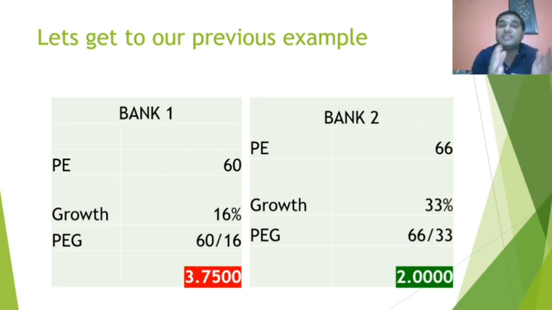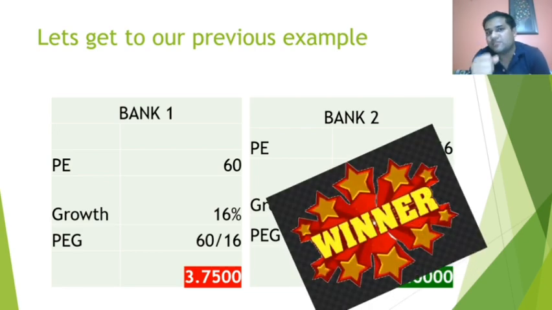It is growing at 16% per annum. The other is growing at 33% per annum. So what do we say? Which is a less expensive stock? The less expensive stock is Bank B, who is a clear winner in this case. You guys, this is a very, very, very important concept of PEG. We always calculate this before we invest.